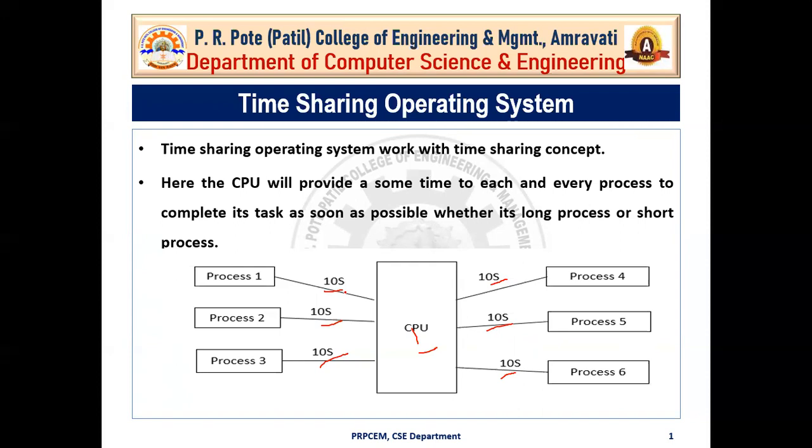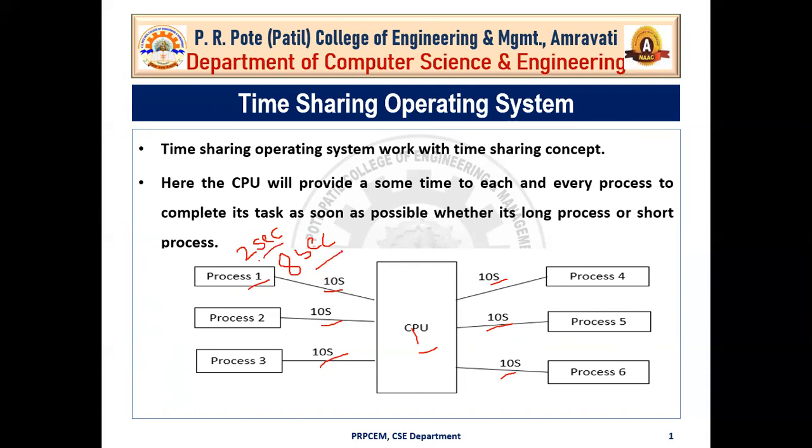Okay, so now for example, process 1 is a short process. Time assigned to process 1 is 10 seconds. So here the CPU provides 10-second time to process 1, but it completes its work in 2 seconds only, because it is a short process. Now 8 seconds are remaining. 10 seconds are assigned, process 1 completes in 2 seconds, and now 8 seconds time is remaining.